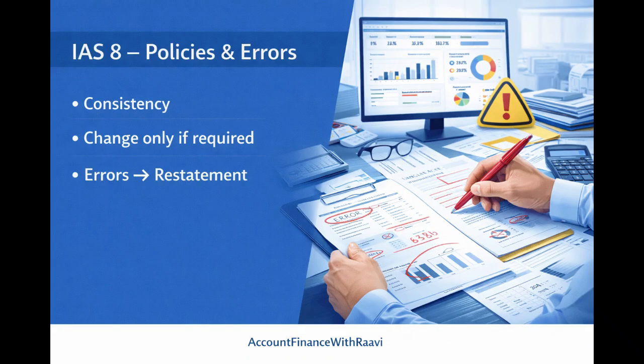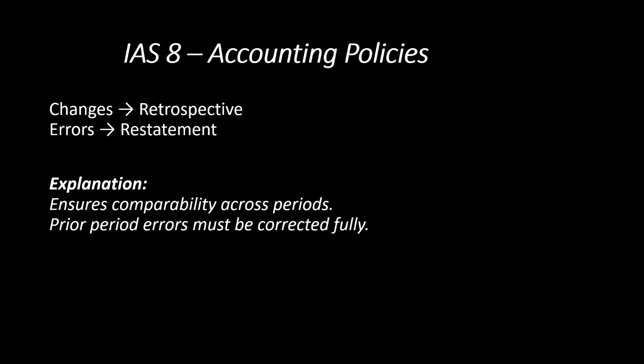And the next standard is IAS 8. Normally IAS 8 mainly focuses on changes in accounting policies. And always do remember, whenever there is a change in an accounting policy, that change needs to be applied retrospectively, and if any errors are there, we need to restate them.